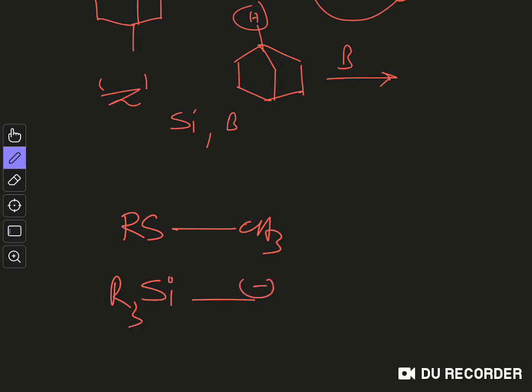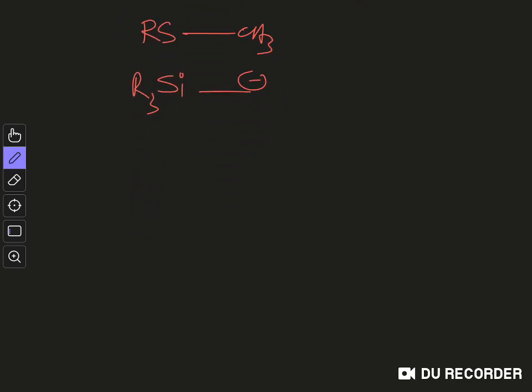So this is because of this conjugation between a non-bonding orbital, the electron pair, and the sigma star orbital of this Si-R bond or S-R bond, right? Okay, so this is the thing.